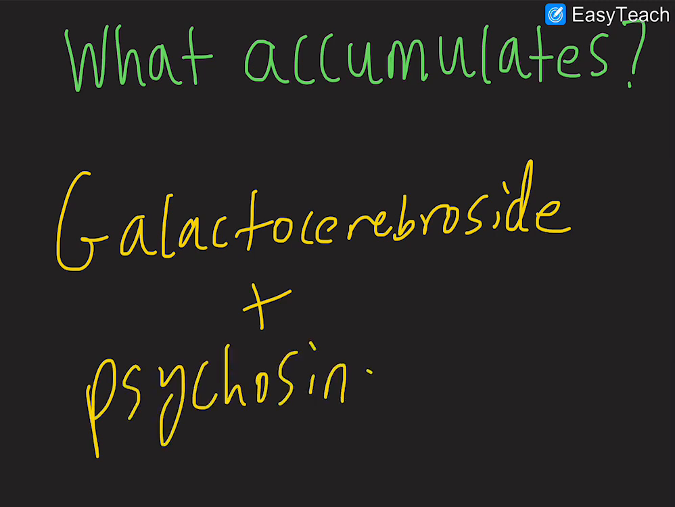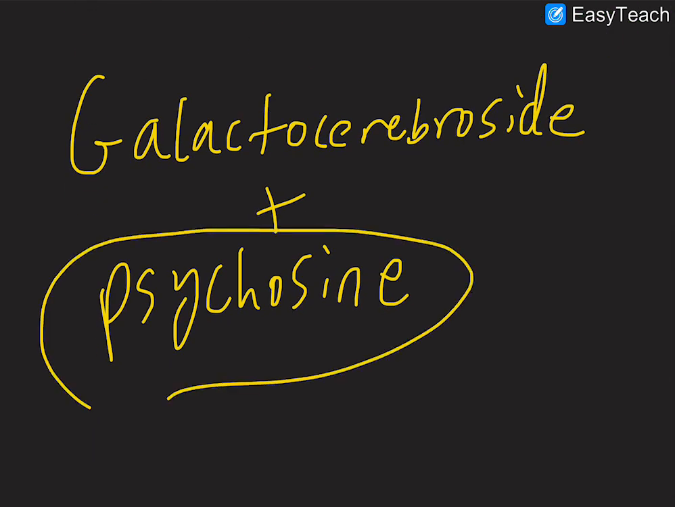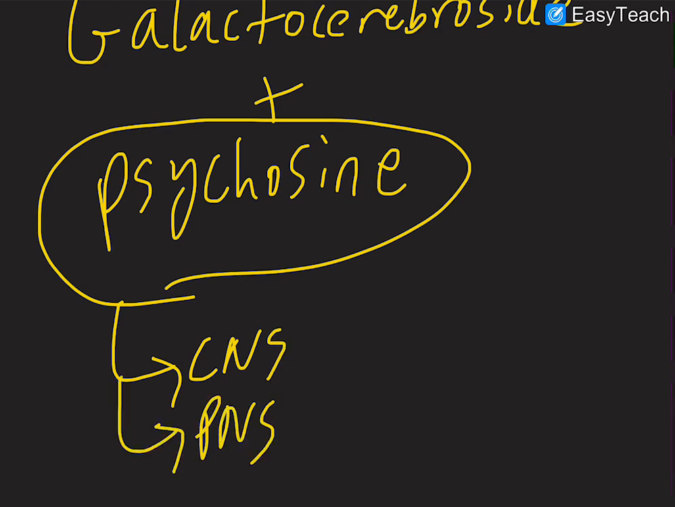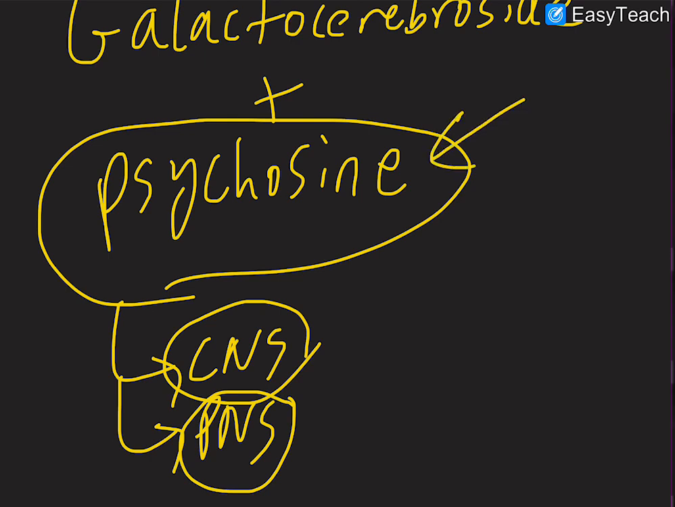Psychosine is pretty toxic, especially to certain glial cells in our central nervous system and peripheral nervous system. Specifically, for the central nervous system, oligodendrocytes, and for the peripheral nervous system, the Schwann cells. Psychosine can be pretty toxic to them, so that's why we see demyelination in the central and peripheral nervous system.